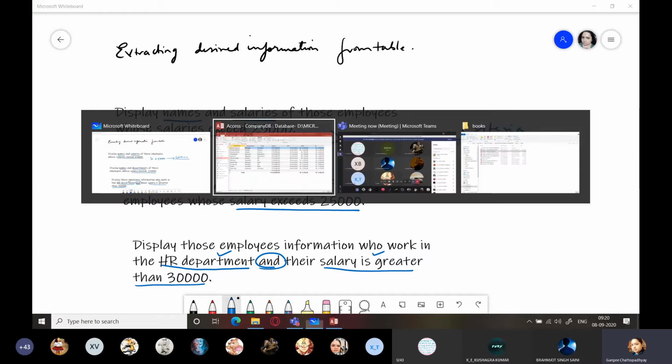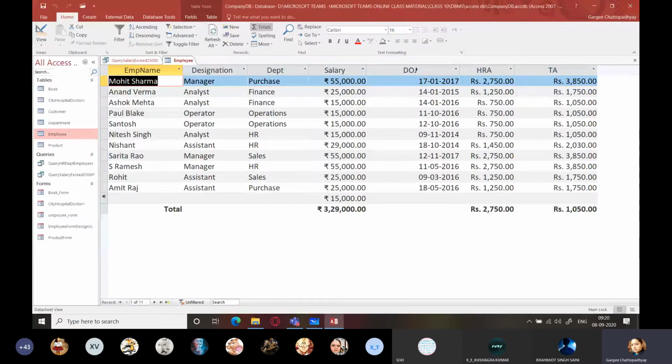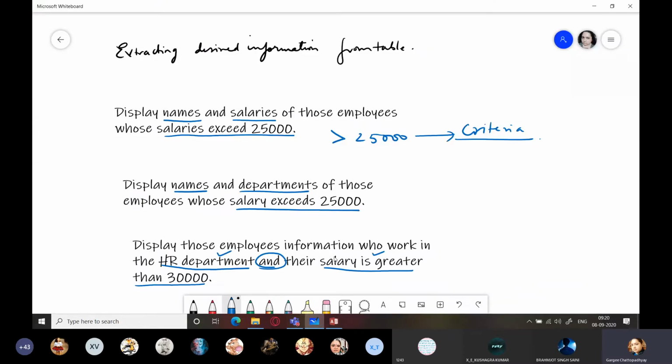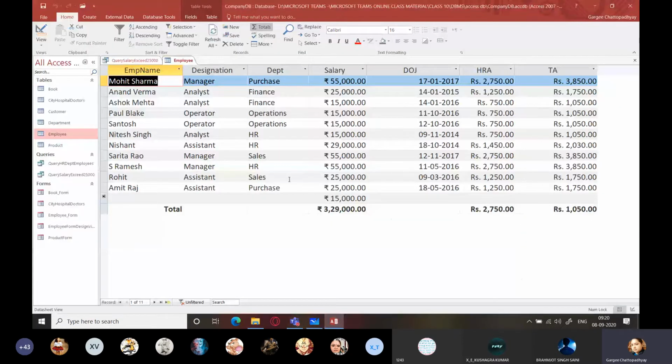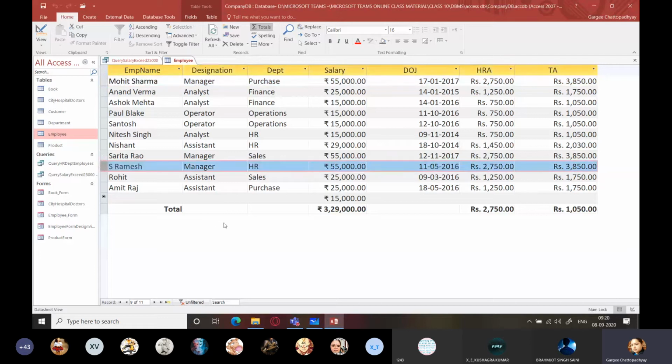So first, let us manually see whether we have any such candidate or not. So this is HR, salary is 15,000. HR 29,000, still not exceeding 30,000. HR 55,000. So there is only one person who fits this criteria. So let's see whether the query which we are going to design next is going to give me this data of S. Ramesh or not, right?